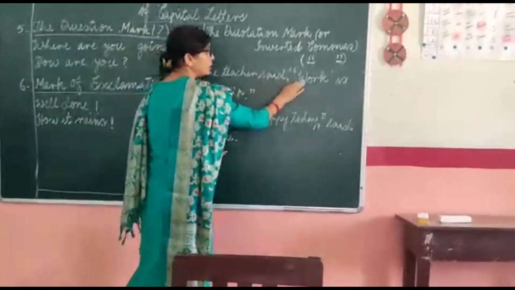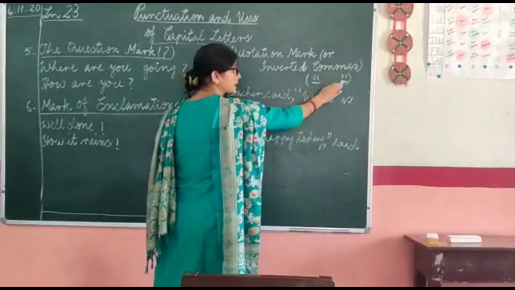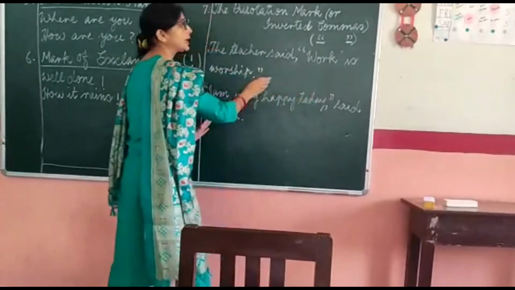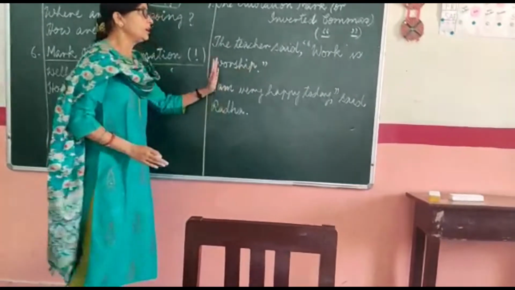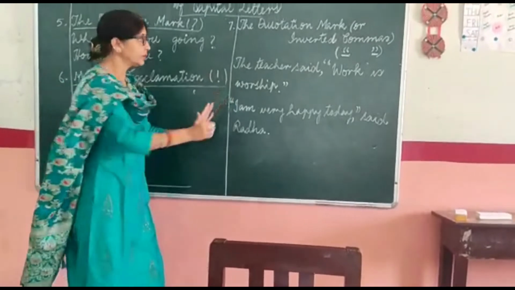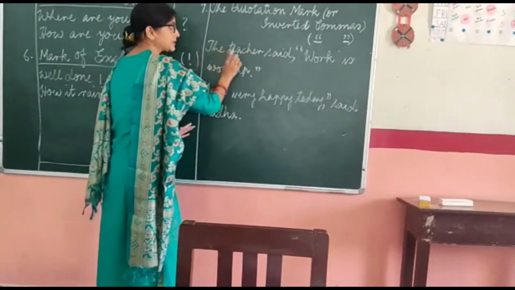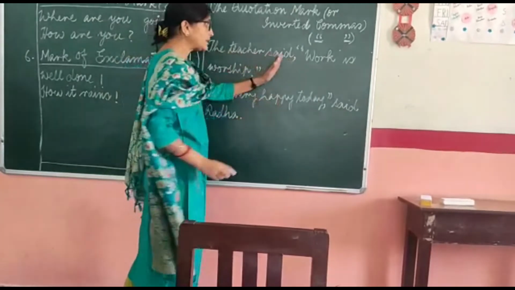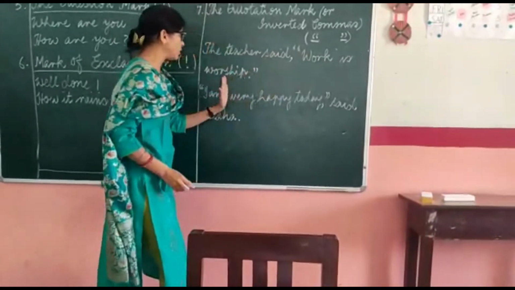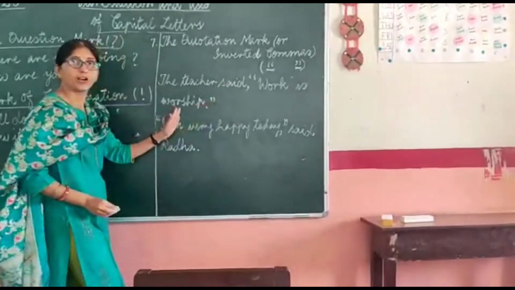The teacher said, "Work is worship." These marks, the open inverted commas and closed inverted commas or quotation marks, are used to quote the dialogues. So first of all, before marking the marks, you have to make out which part is dialogue. "The teacher said" is not the dialogue. This is somebody saying that the teacher has said. Now what the teacher has said? Work is worship. So this part is dialogue. Work is worship would be within inverted commas.